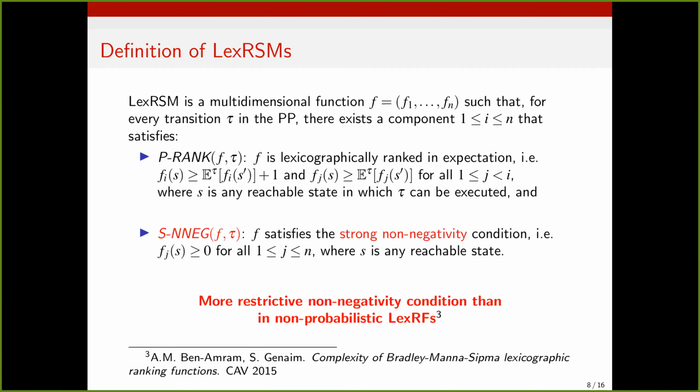And now observe that this is a discrepancy compared to lexicographic ranking functions in non-probabilistic programs. There we only require those components that are actually used to lexicographically rank some transition outgoing from a state to be non-negative. And a natural question here is: is this strong non-negativity a limiting condition in practice? And if so, can we relax it?